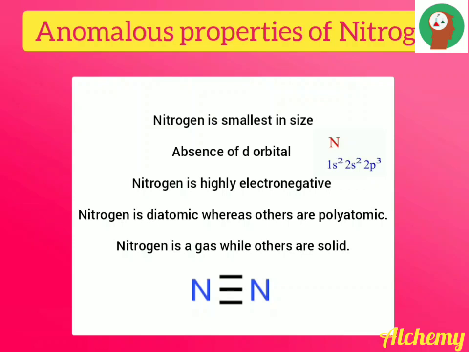Nitrogen has a unique property to form pi bonds. The triple bond between two nitrogen atoms consists of two pi bonds and one sigma bond. Nitrogen is a gas, while other elements of this group are solids.